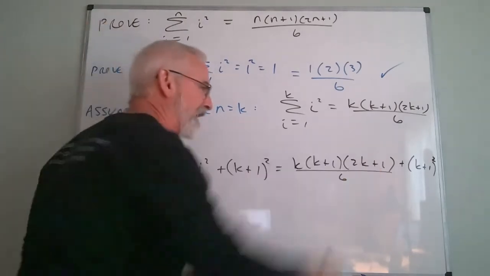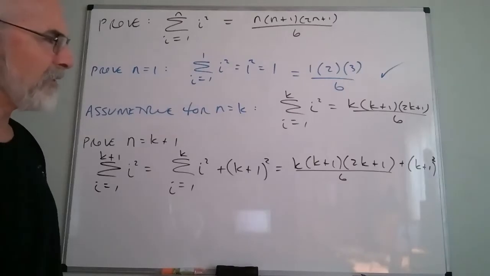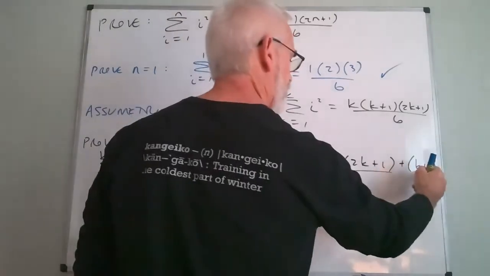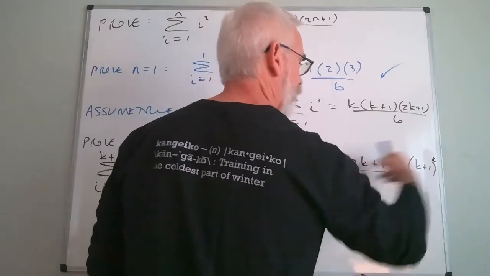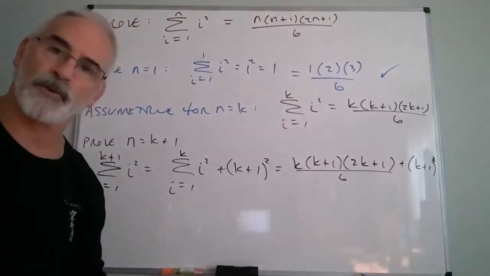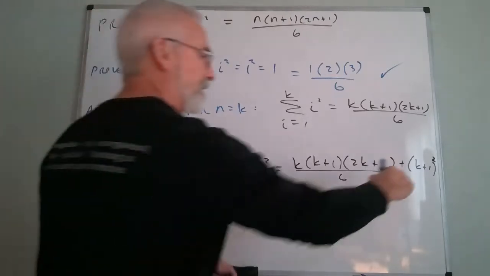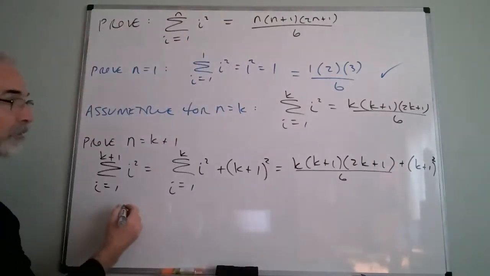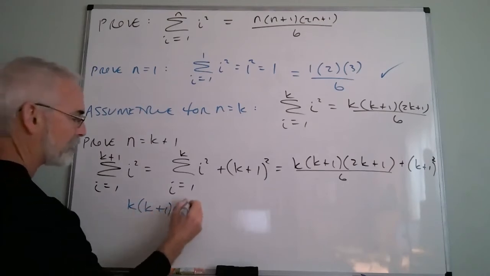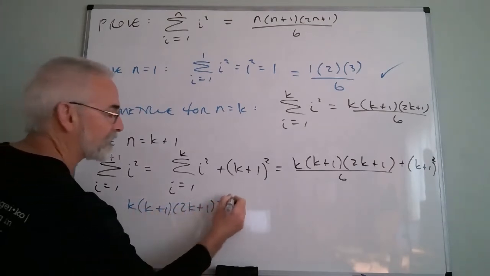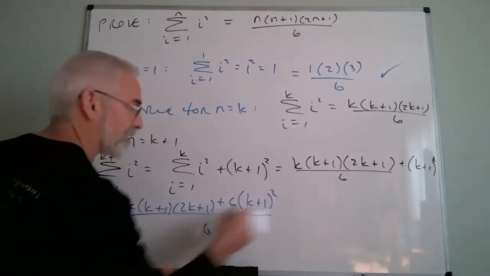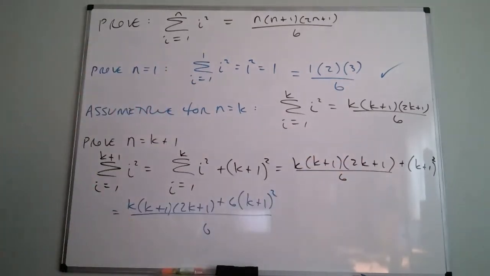Now, how the heck am I supposed to do this? Should I multiply this out? Actually, no, I don't know that you want to multiply it out. Maybe factor it, or common denominator might be a better way to go. Make this one big old quotient. Why? Because the final version probably needs to be in a quotient form. So if I make this one big old quotient, then this will be k plus 1, 2k plus 1 plus 6 times the square of k plus 1 all over 6. That's equal to this.